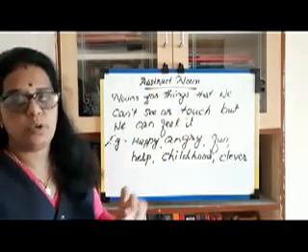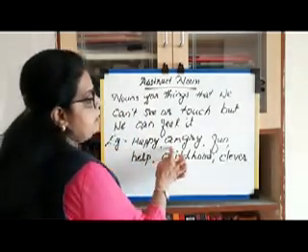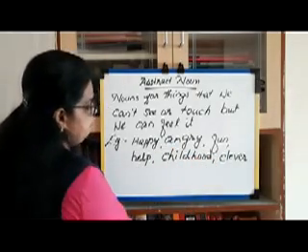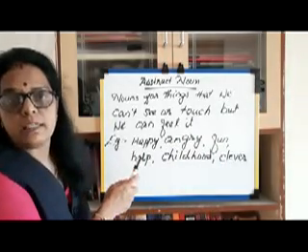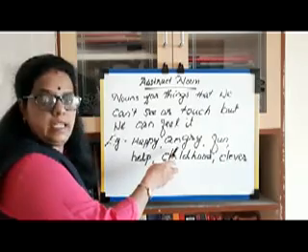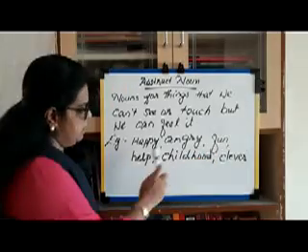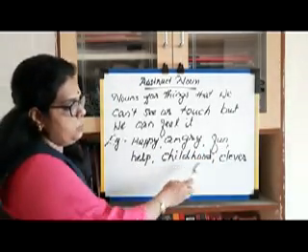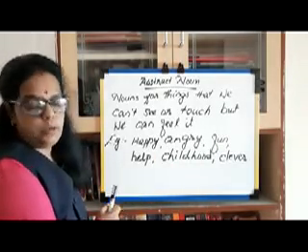That is an abstract noun. For example: happy, angry, fun, help, childhood, clever. Happy, we cannot touch it, we cannot see it, but we feel it. Angry, we feel it, we can't touch and see. Fun, help, childhood, clever. These are our abstract nouns.